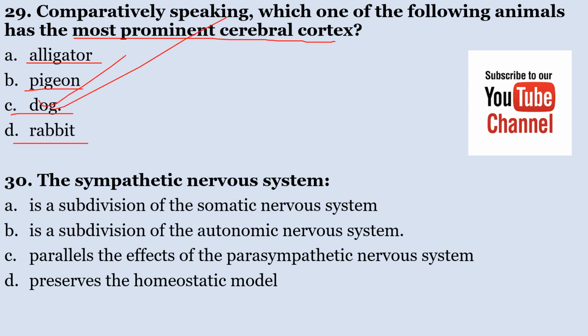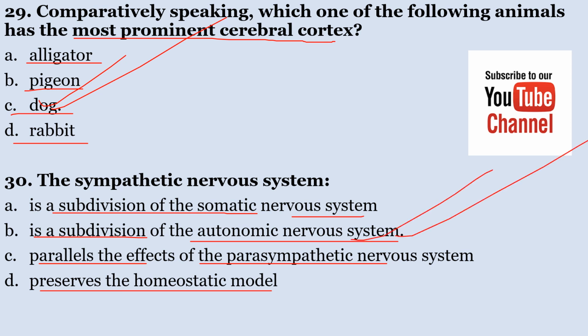Number 30. The sympathetic nervous system, A, is a subdivision of the somatic nervous system. B, is a subdivision of the autonomic nervous system. C, parallels the effects of the parasympathetic nervous system. And D, preserves the homeostatic model. The sympathetic nervous system is a subdivision of the autonomic nervous system. So the correct answer, number 30, is B.